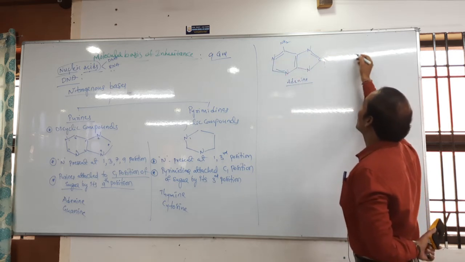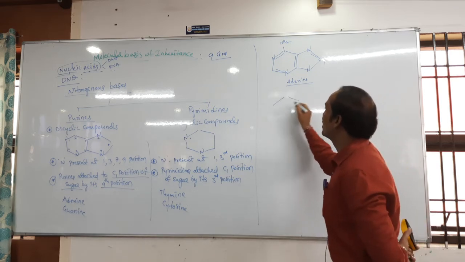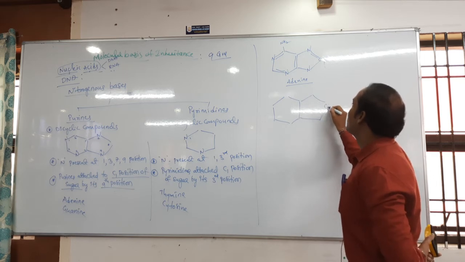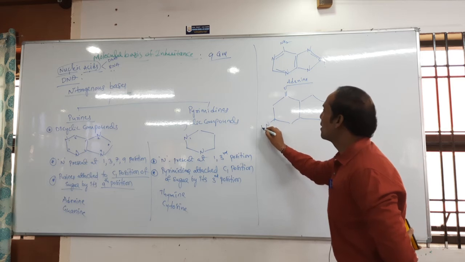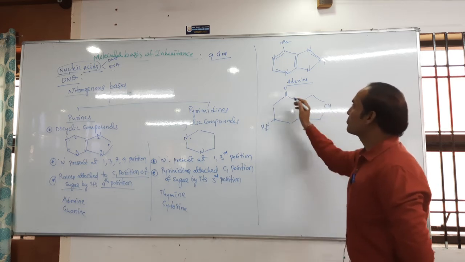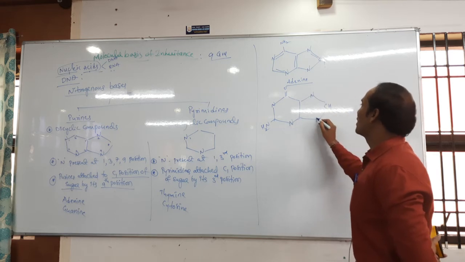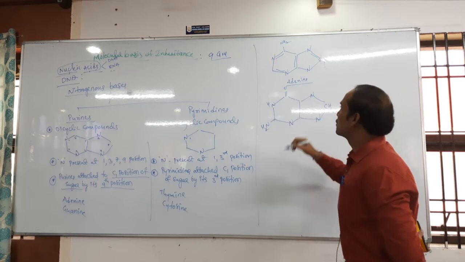Next one is guanine. Here I am writing about guanine. It contains the same nitrogens, and here also nitrogen, but here H is present.